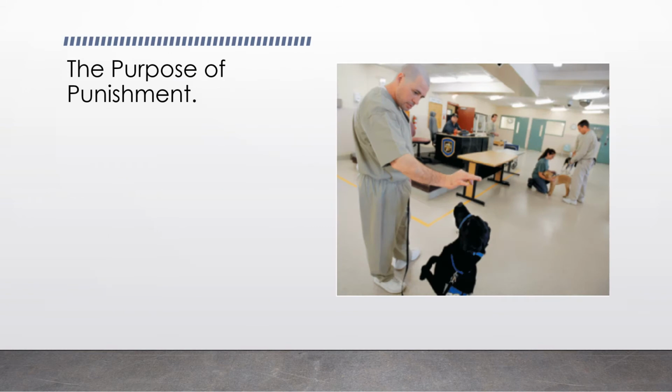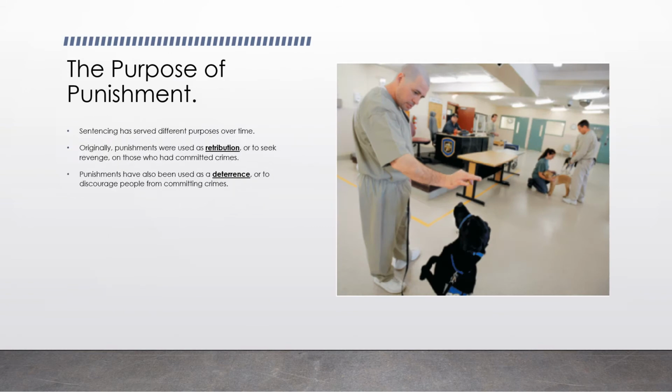The purpose of punishment. Sentencing has served different purposes over time. Originally, punishments were used as retribution or to seek revenge on those who had committed crimes and to not give them the help or services that they needed when they got out of jail.